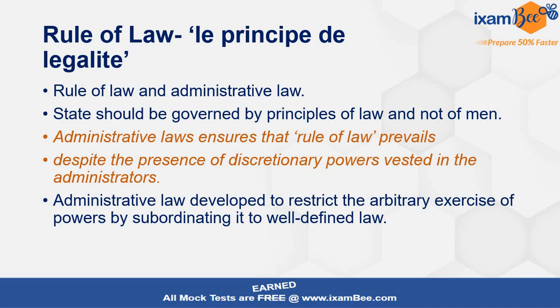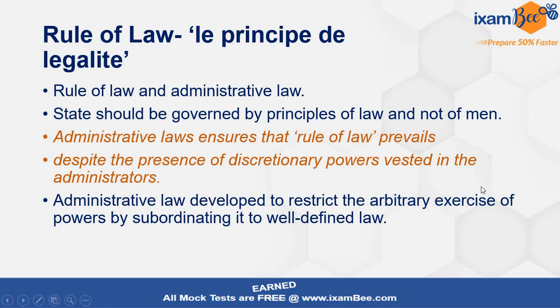In the garb of democracy, again we will be under dictatorship. So that should not happen. So what is administrative law ensuring? Administrative law, as we all know, has the basic objective of making the system that has been provided to us by constitutional law, the basic framework, work in the proper manner. The bodies should do their function in the proper manner, and to keep a check on them, we have administrative law.